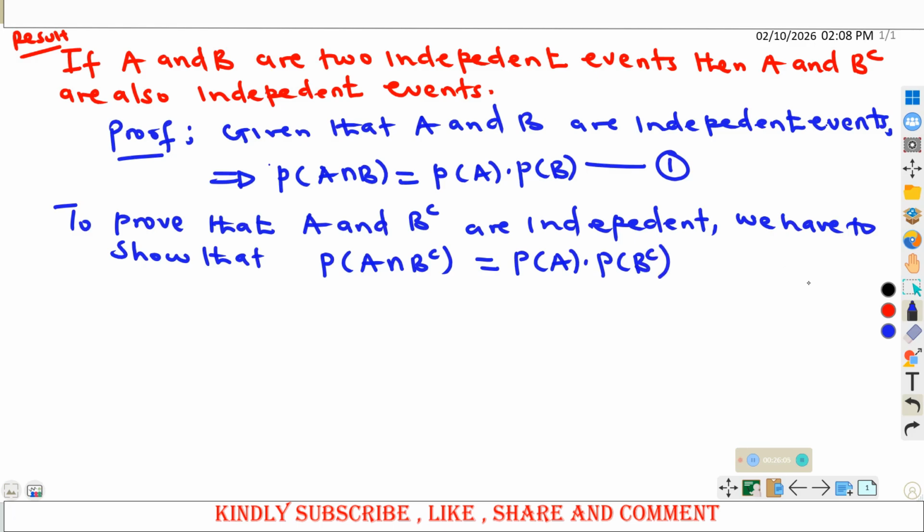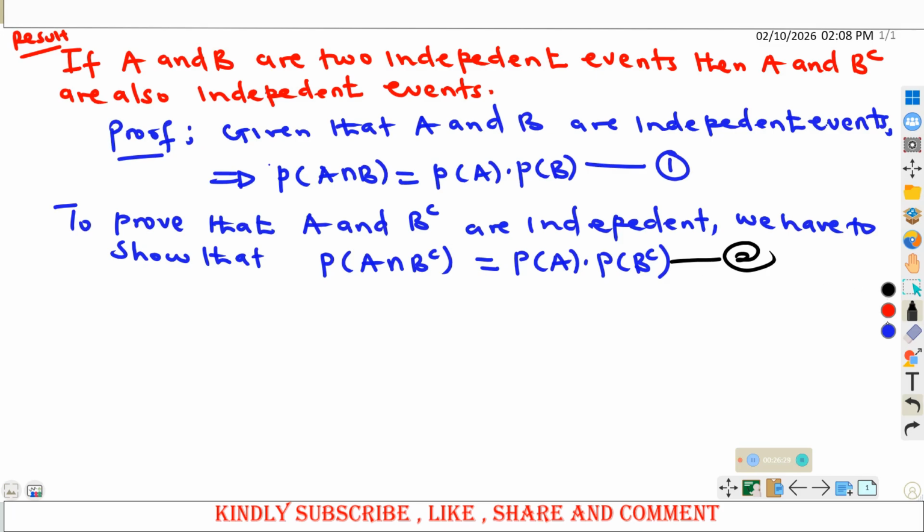This is what we need to show, because we are told to prove that A and B complement are independent. And if we prove this, then we shall be able to say that A and B complement are independent.